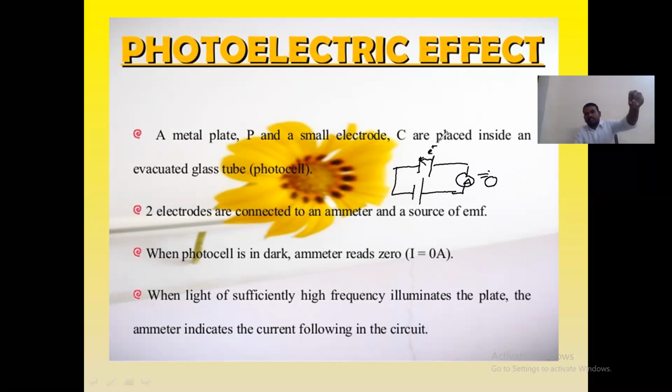When sufficient frequency comes and hits the electron inside the material, only then the emitted electron flows throughout the circuit and it produces some electricity. Okay, so you can understand this here. Next slide.